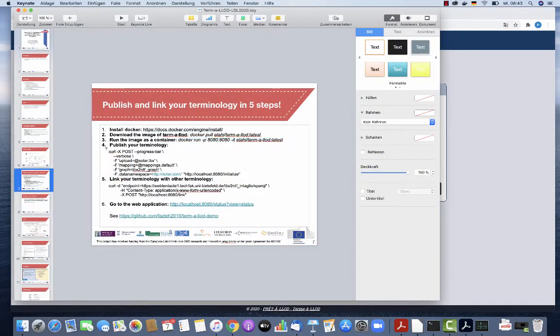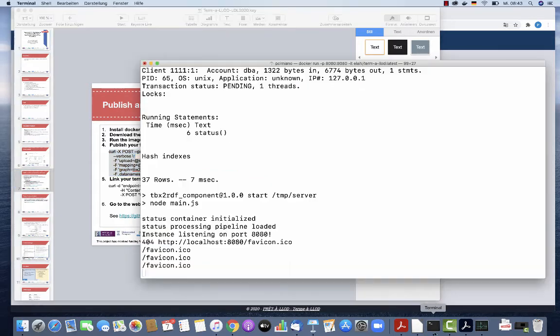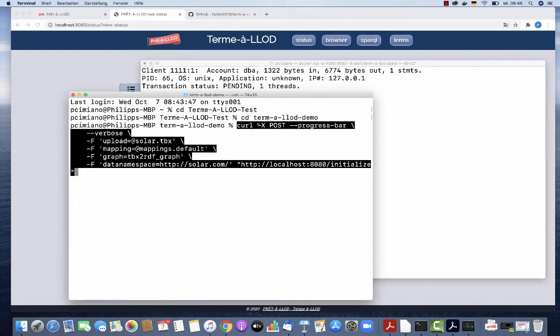Okay, so what I need to do next is to upload my terminology into the server. So in this case, this is a curl command. I'm going to start a new window here. So here I'm using a curl command to perform a POST request and basically send the file solar.tbx containing our terminology to be transformed to the actual server.